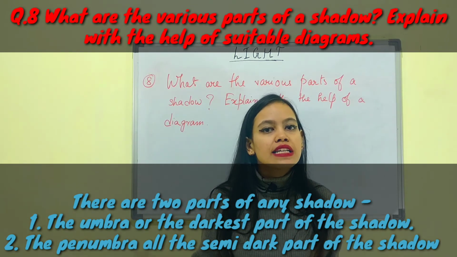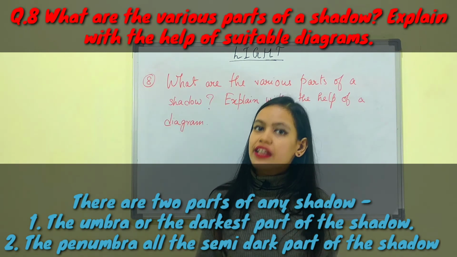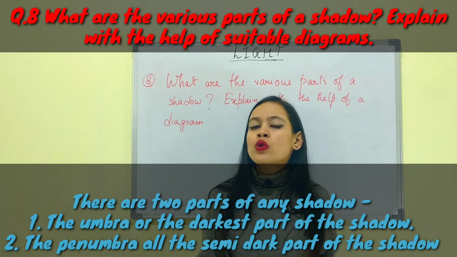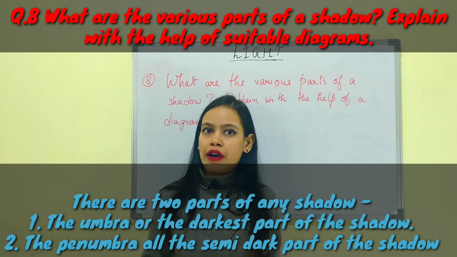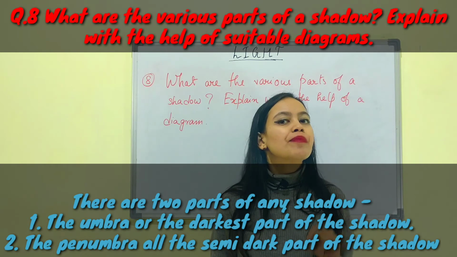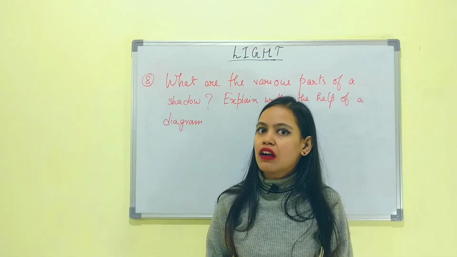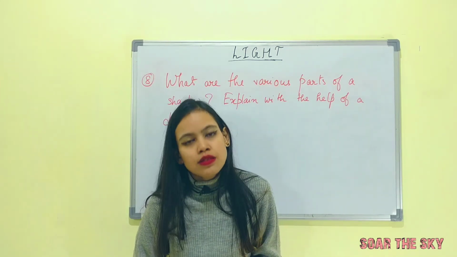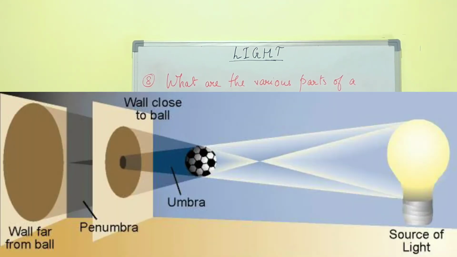The first part is the umbra, or the innermost, darkest, blackest part of the shadow, which completely darkens the shadow. And the second part is penumbra. Penumbra is the region of partial darkness. While umbra makes the shadow completely dark and black, penumbra has a partial blackness or partial darkness to the shadow. Here is a diagram to explain both of them.